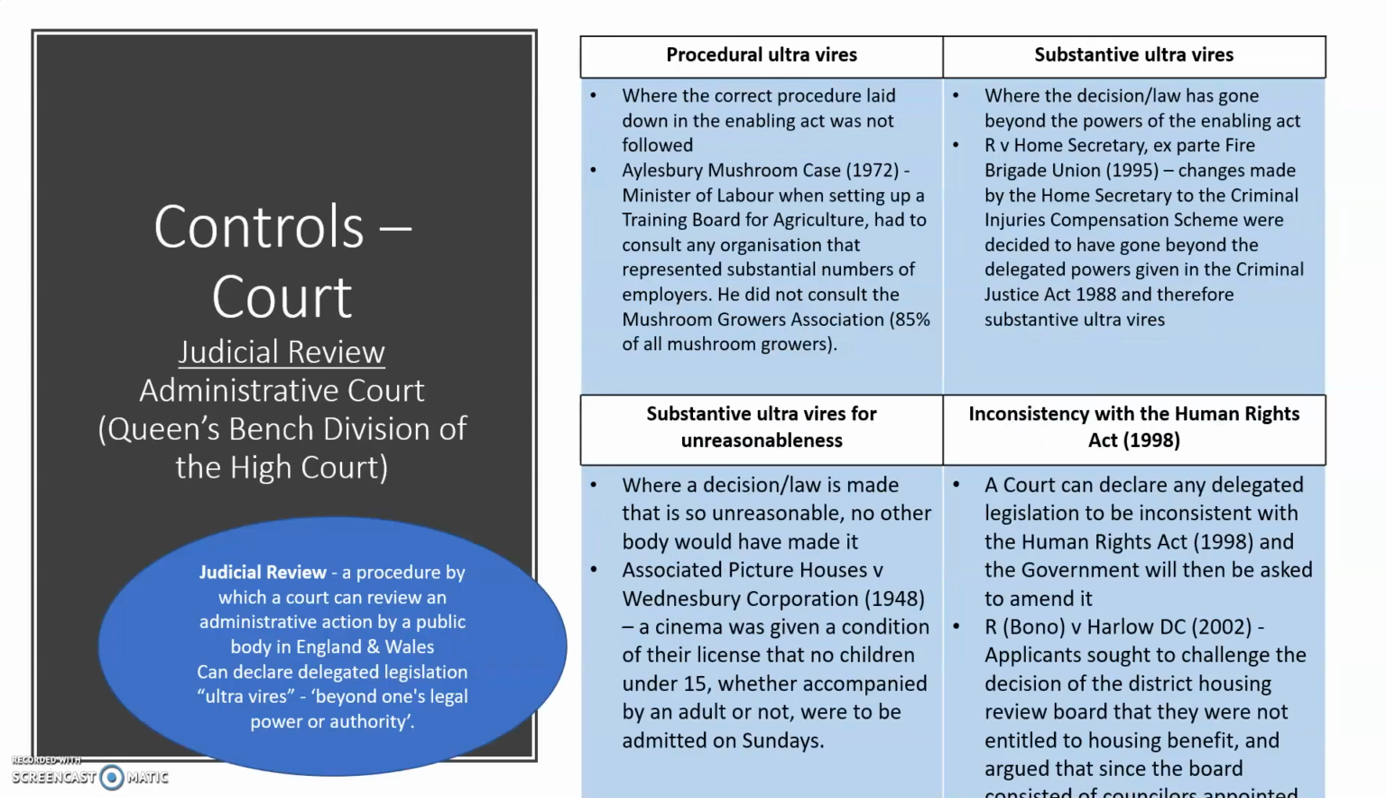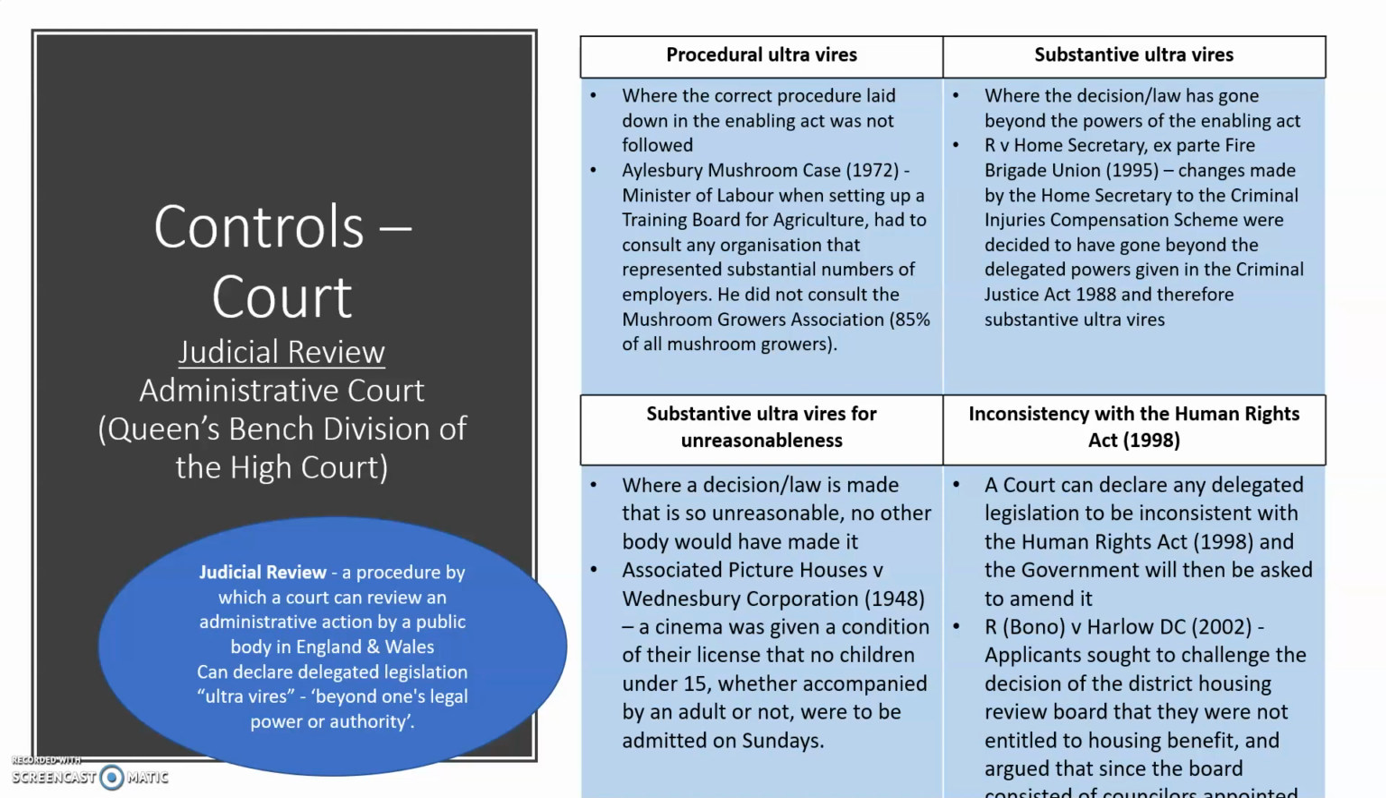The other type of controls are done by the Queen's Bench Division of the High Court, and these are the court controls, and this is done through a process called judicial review. Judicial review, as you can see in the bottom left box, is a procedure by which a court can review an administrative action by a public body in England and Wales, and they can declare delegated legislation ultra vires, which means beyond one's legal power or authority. So what we're basically saying here is the courts can actually strike down delegated legislation and say that it is ultra vires and not lawful, essentially.